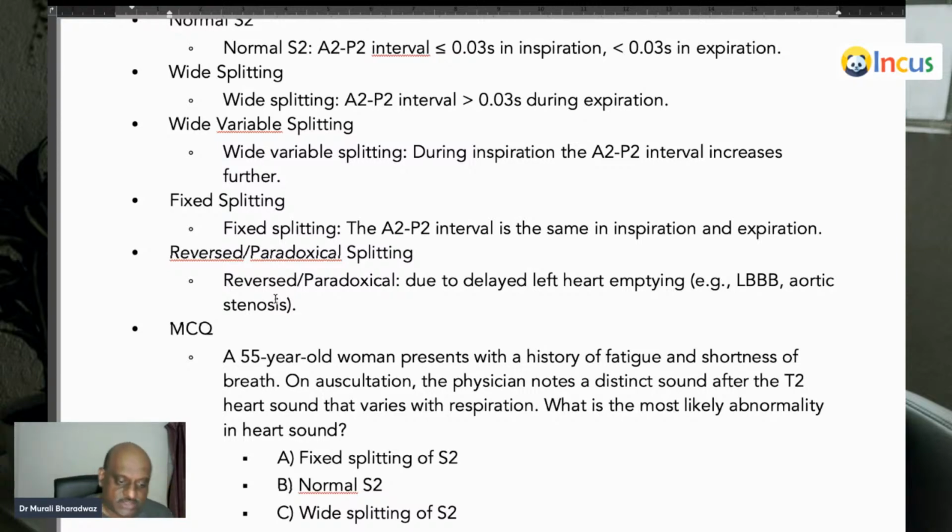Nice to see Kumar Jitendra. Very nice explanation, sir. Very good.